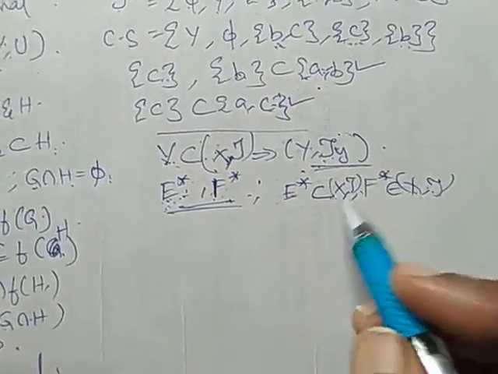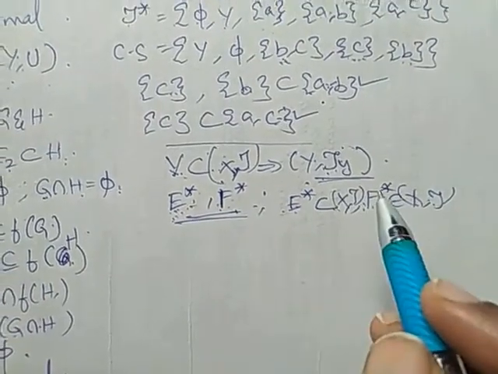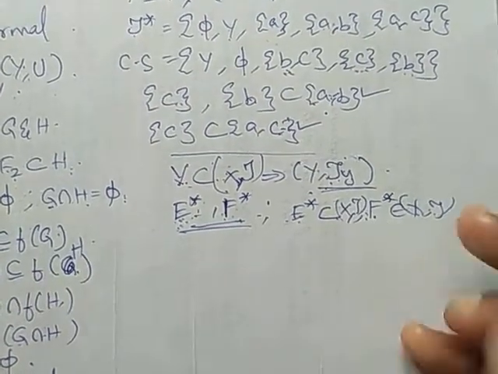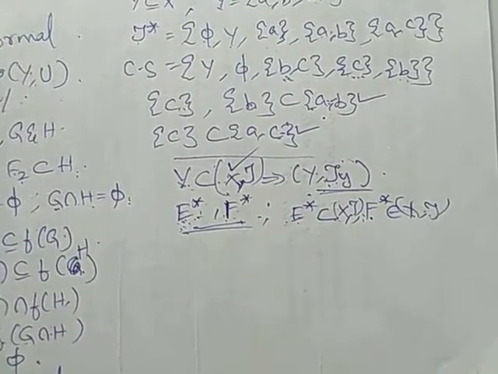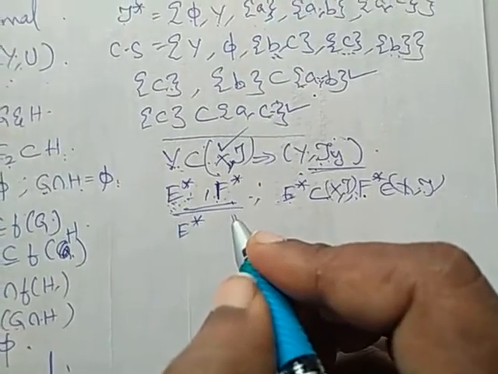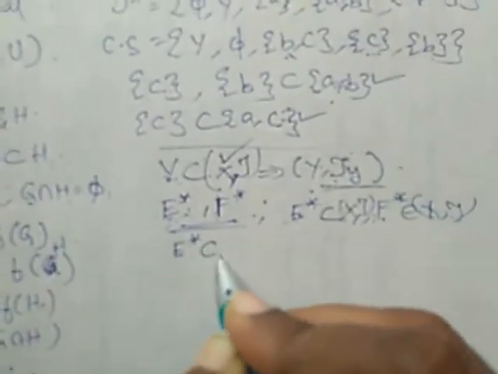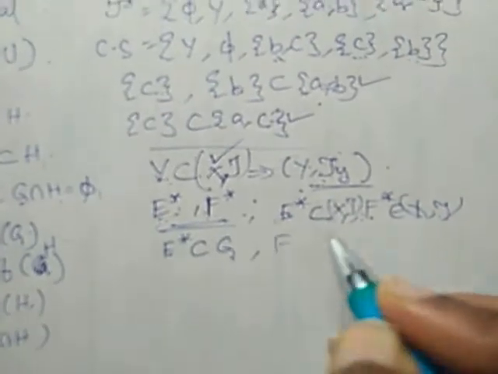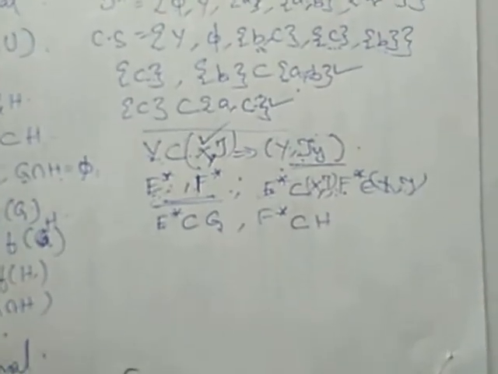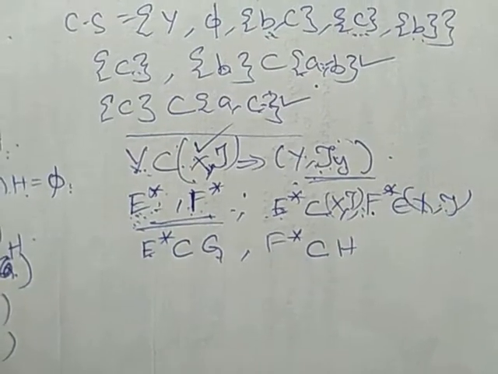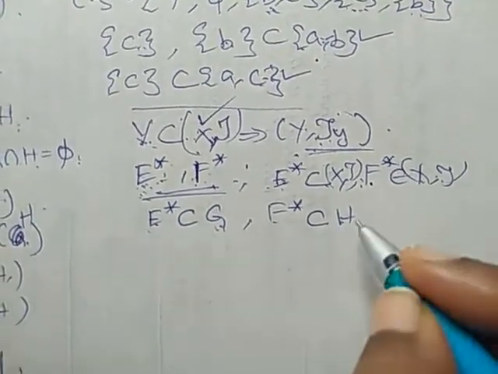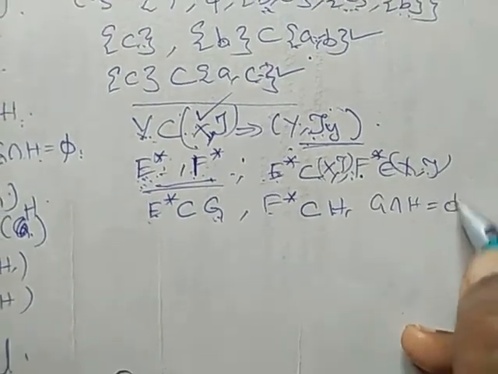Since X is normal, for every disjoint closed sets there exist open sets, right? So E star is a subset of some open set G and F star is a subset of some open set H. Since X is normal, there exist open sets G and H such that E star is a subset of G, F star is a subset of H and G intersection H is null, right?